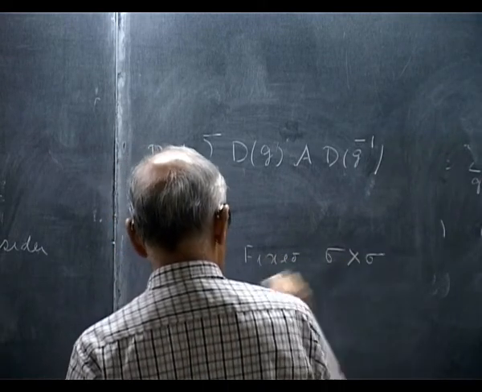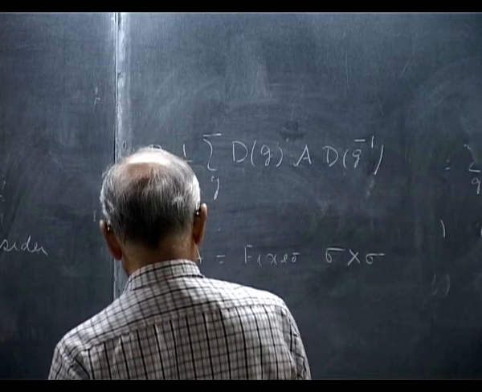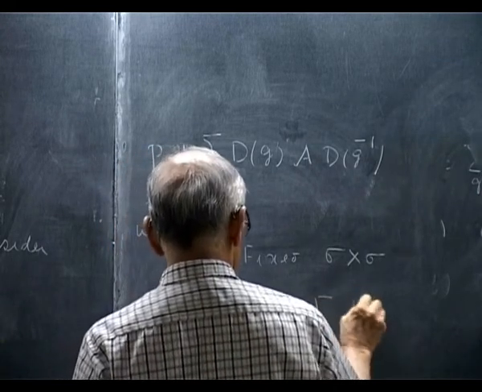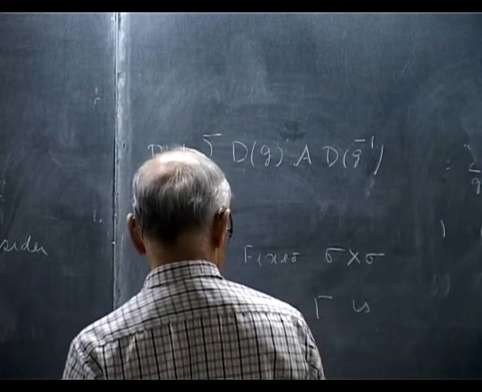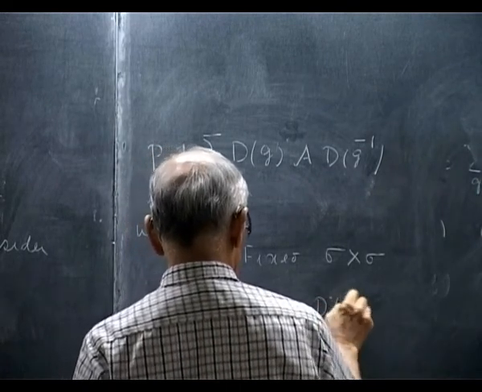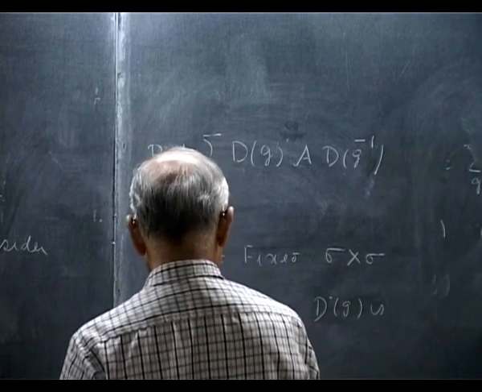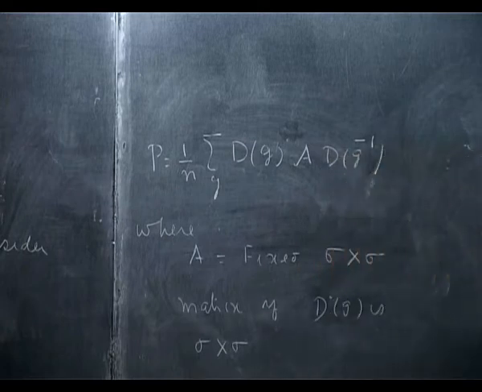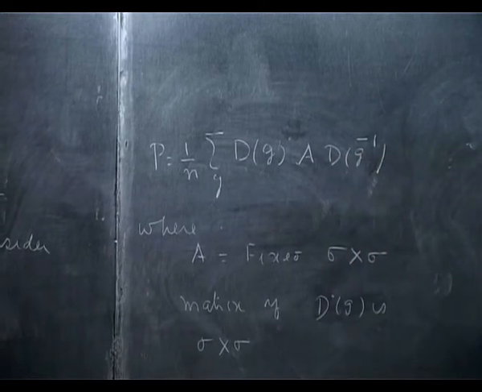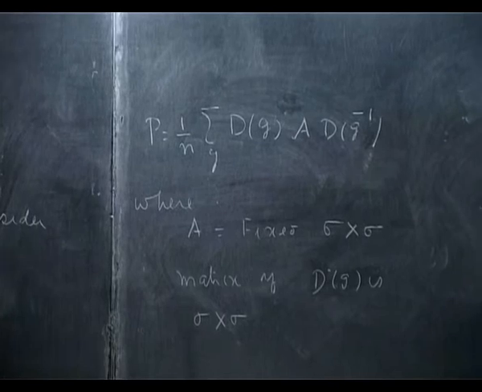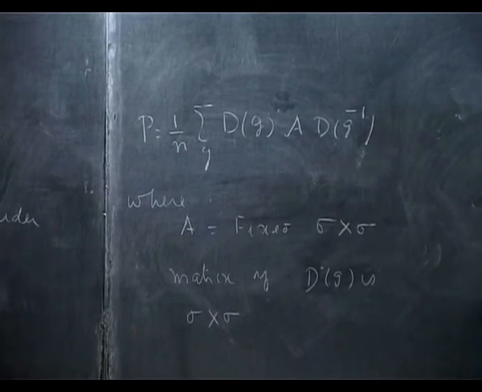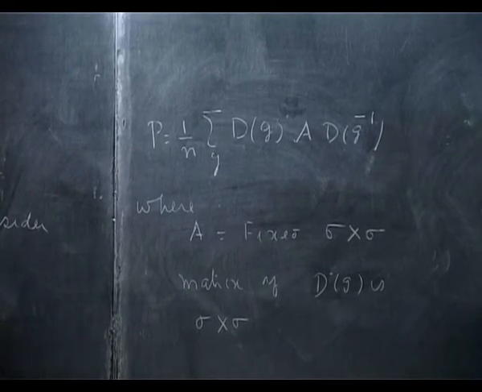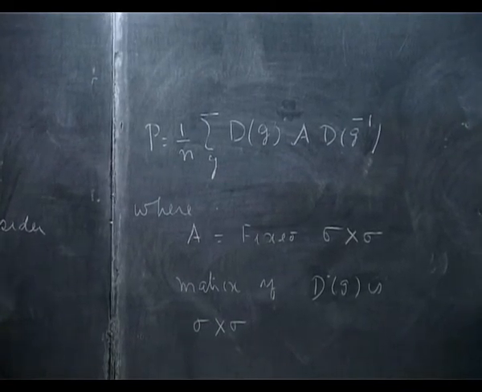A is a sigma cross sigma matrix, if gamma is sigma-dimensional, so D of G is sigma cross sigma. A is any matrix, choose a random one, pick a matrix A and consider this object. You will notice that I am repeatedly using integration or averaging over the group. That is a whole trick.